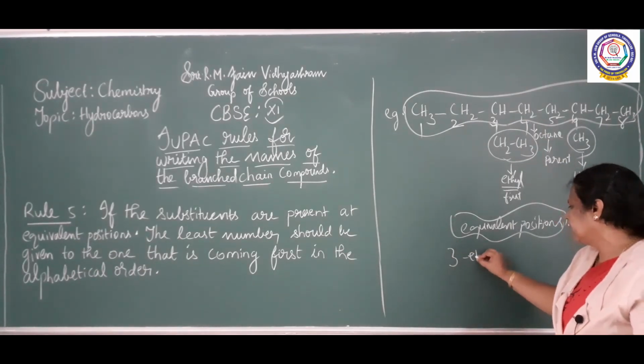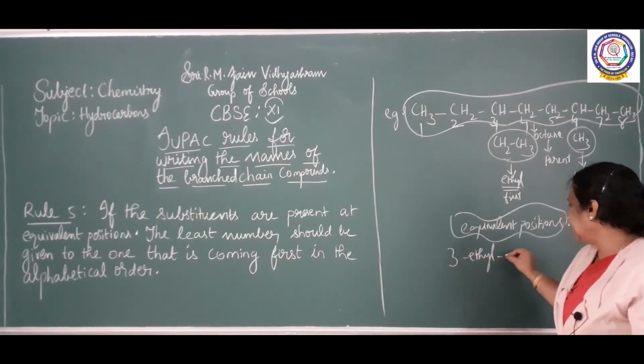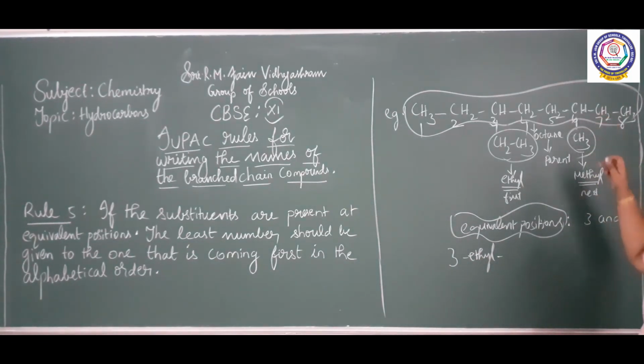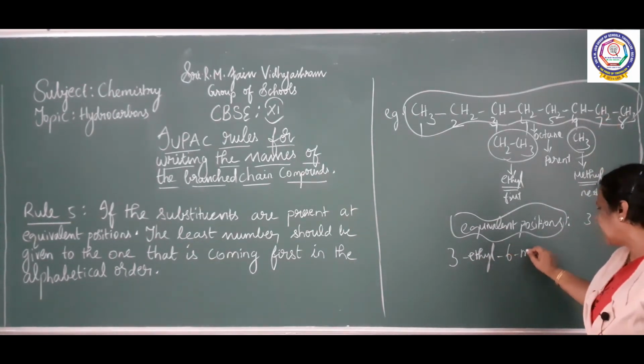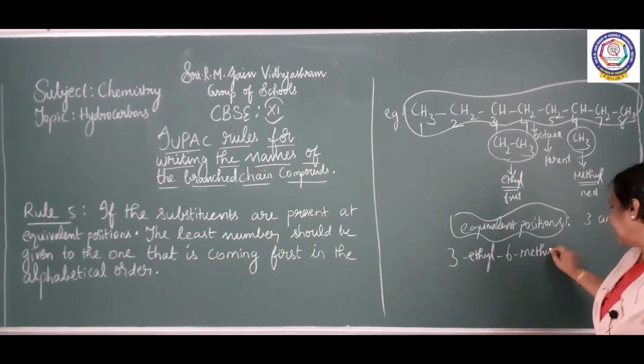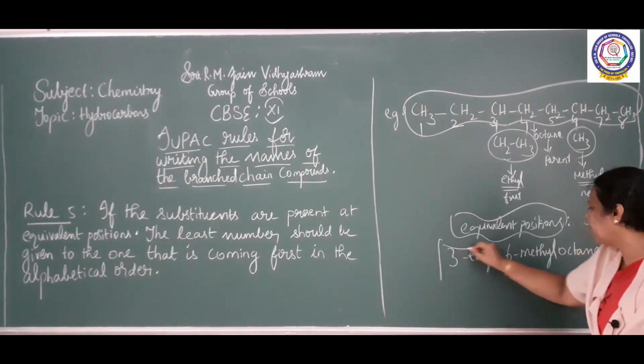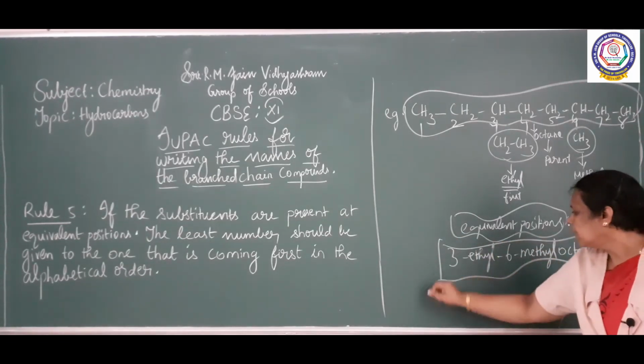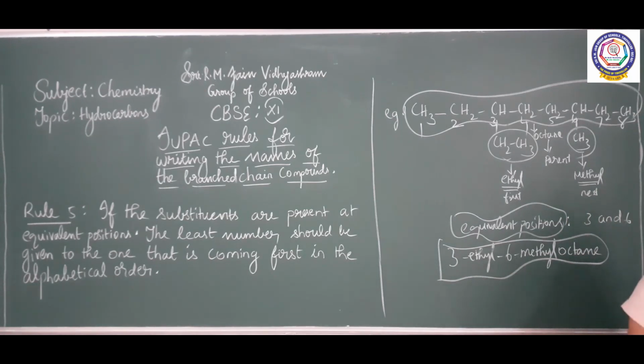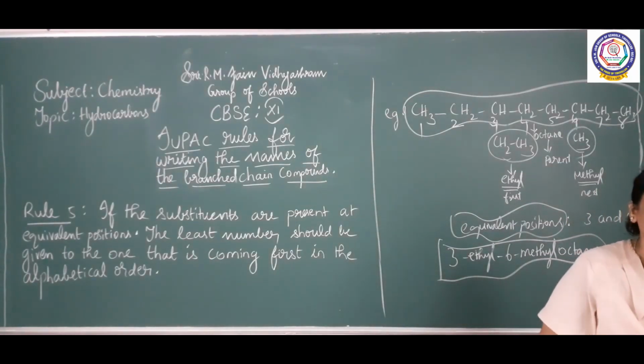3-ethyl. To the 6th carbon methyl is present. 6-methyl. 3-ethyl, 6-methyl. Who is the parent here? There are 8 carbons. Octane is the parent. 3-ethyl-6-methyl octane. So, that is the name of the compound. This is rule number 5.